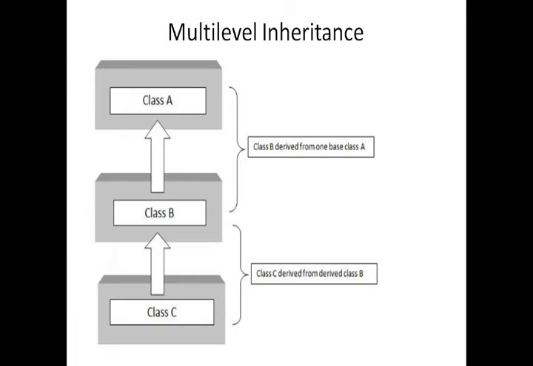In this figure, you can say that class C has class B and class A as parent classes. Class B is derived from class A, and class C is derived from class B and class A. Depending on the relation, the level of inheritance can be extended to any level. That is what is meant by multi-level inheritance.